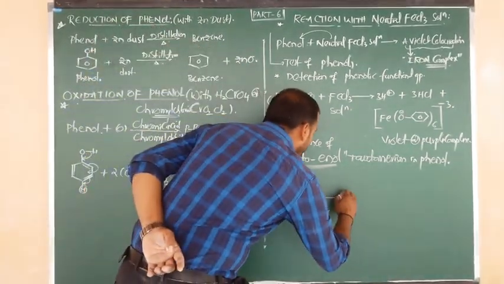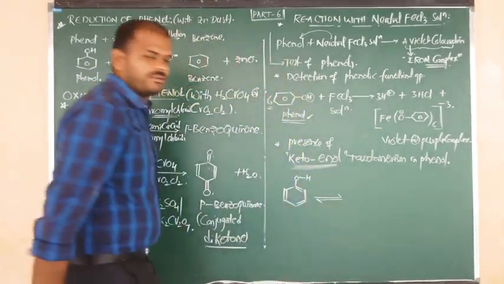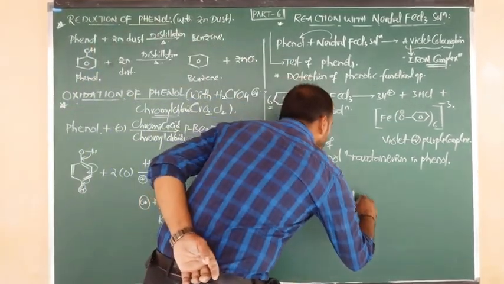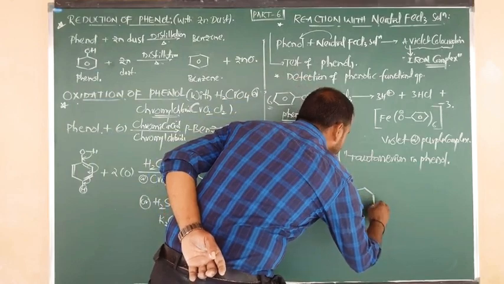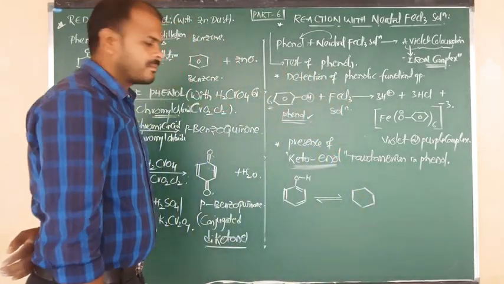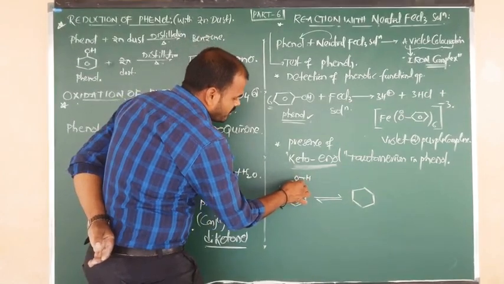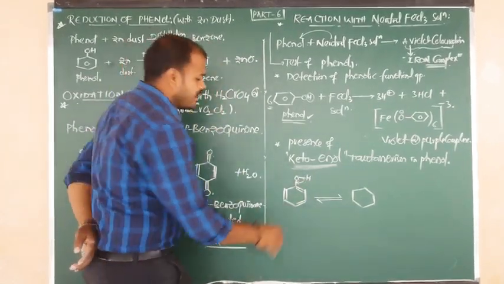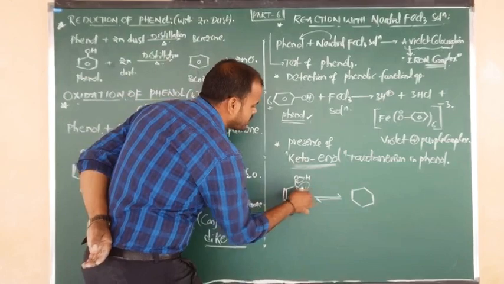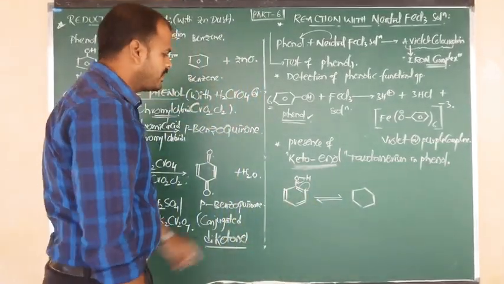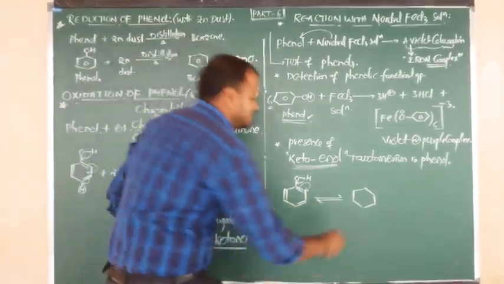It undergoes keto-enol tautomerism. Again I am going to write the six-membered ring as it is. Now listen carefully. This bond we can delocalize here, yes or no? At the same time this pi bond is shifted to the second carbon. Left and down as it is.